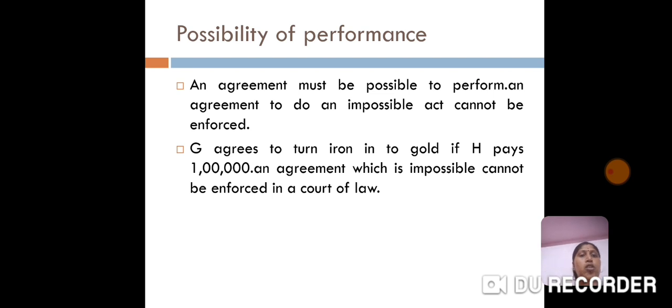So this will not be enforced in the court of law. If H pays 1 lakh and G doesn't turn the iron into gold, H cannot file a case, as it is not enforceable in the court of law. So a contract entered into must be possible to perform.